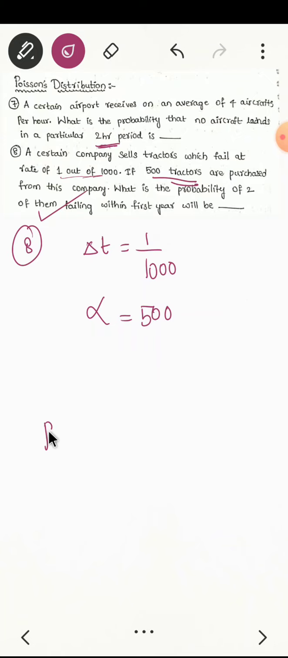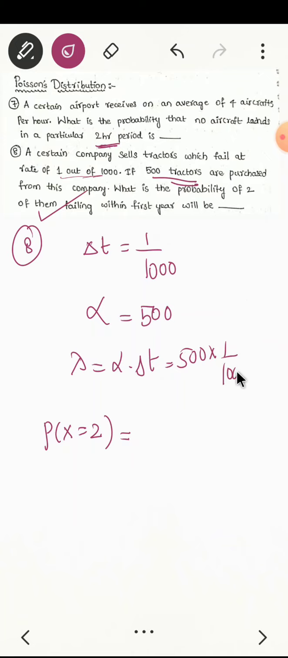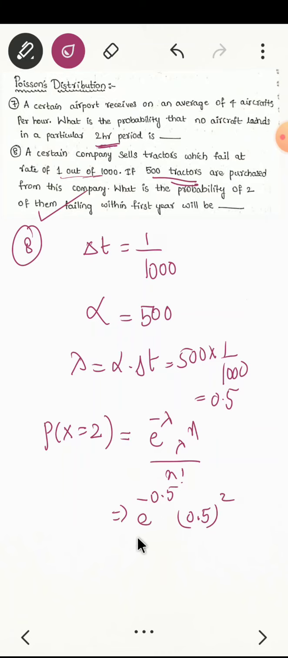2 of them are failing in the first year. X equal to 2. That means first find lambda, alpha into delta t. 500 into 1 by 1000, total is 0.5. Then e raised to power minus lambda, lambda raised to power x by x factorial, e raised to power minus 0.5, 0.5 raised to power 2 by 2 factorial. Total is 0.0758. That is the correct answer for the given problem.